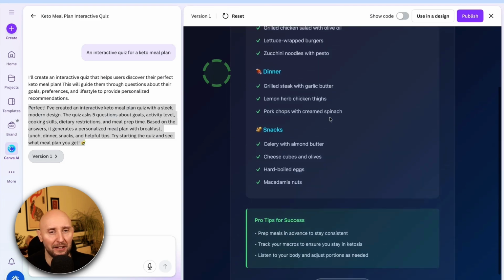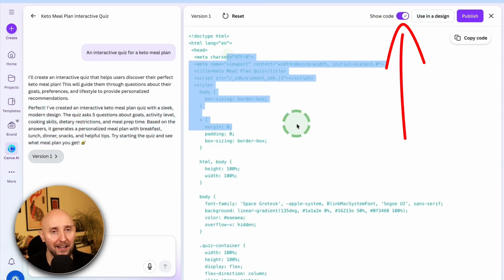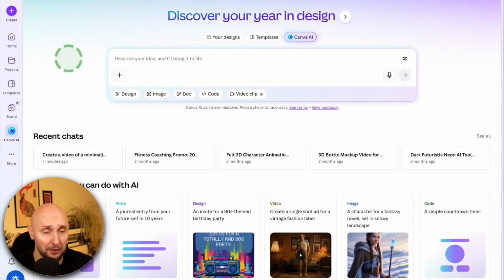And now Canva has already given us a menu right here and some pro tips as well. That's pretty awesome. And of course, I can come up to show code and I can copy this code right here and embed it on any page on my website to show this quiz. Now, there literally are hundreds of things you can create with this.